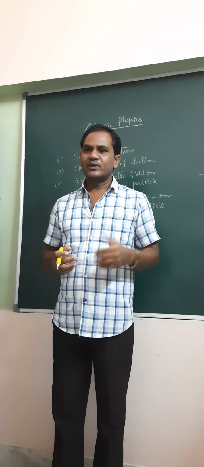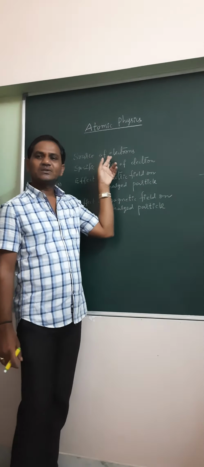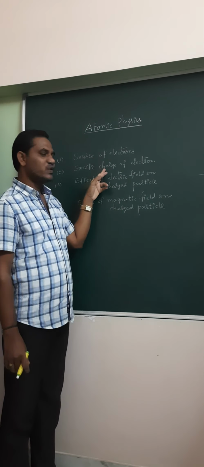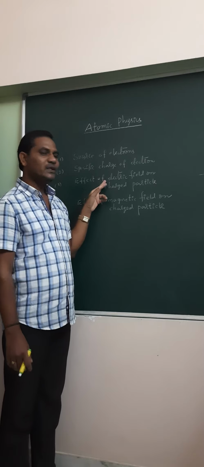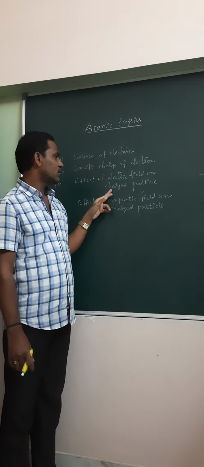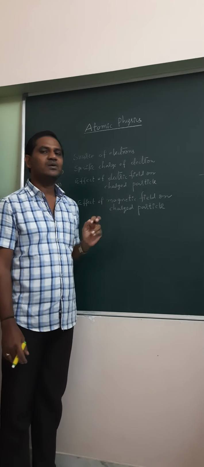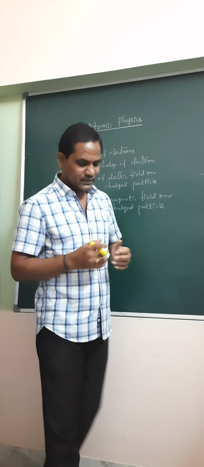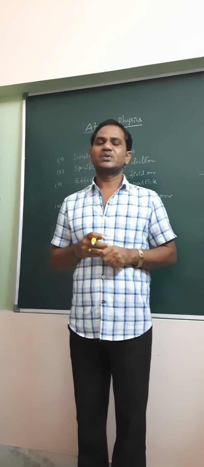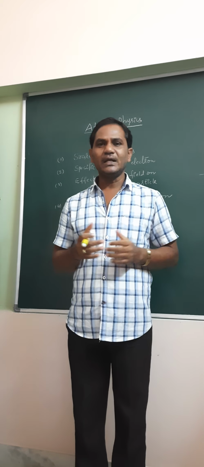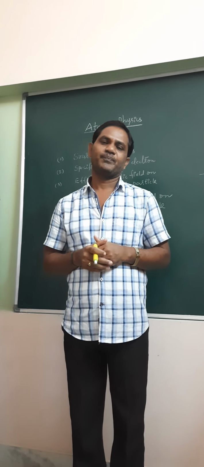The learning objectives of the present lecture are the sources of electrons and the specific charge of the electron. You will be able to learn about the effect of electric field on a charged particle and the effect of magnetic field on a charged particle. So let us see these subcontents one by one. What are the sources of electrons? There are different methods to produce electrons.